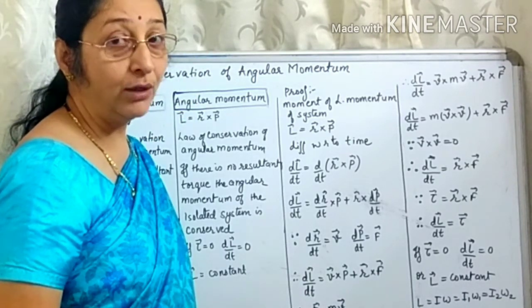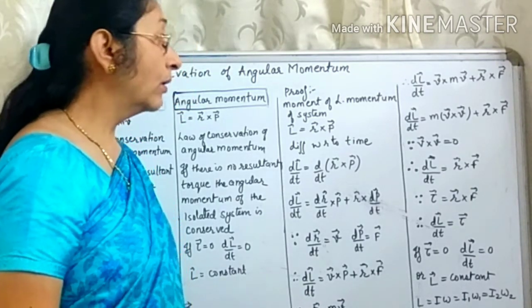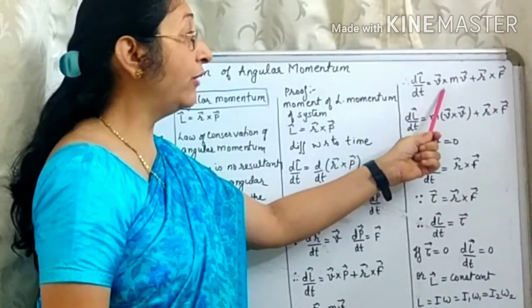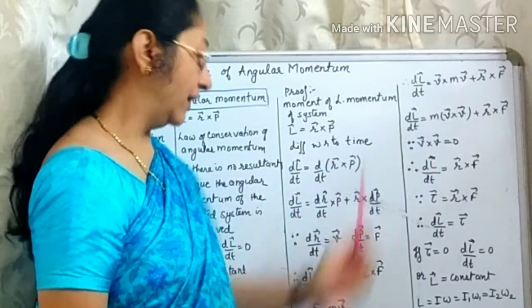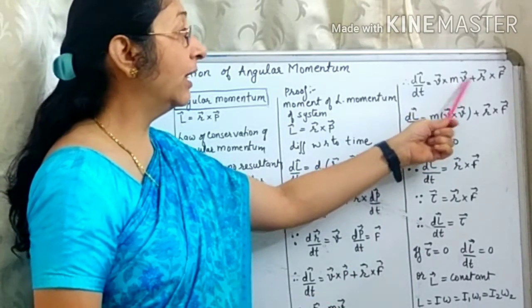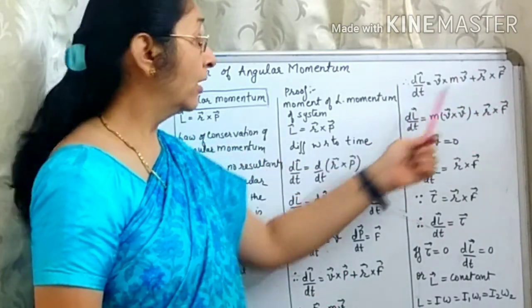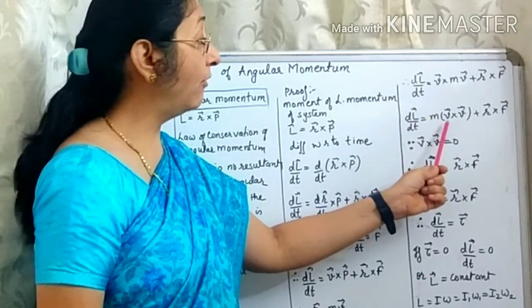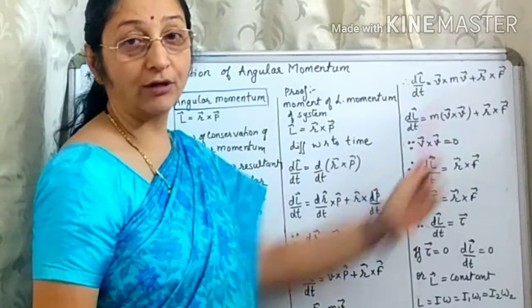P is equal to m into v. So, we write here dL by dt is v cross mv, instead of p we have written mv, plus r cross F. Now, taking m outside the bracket, v cross v plus r cross F.